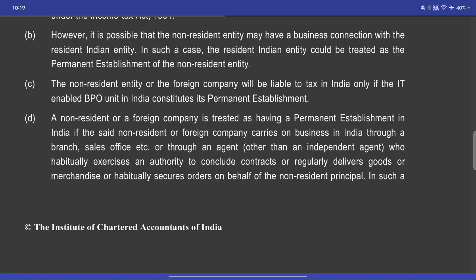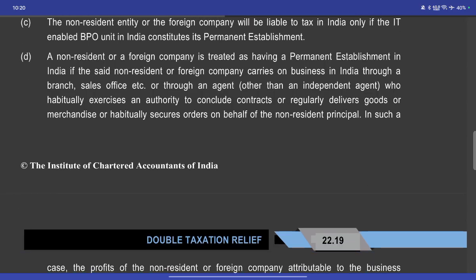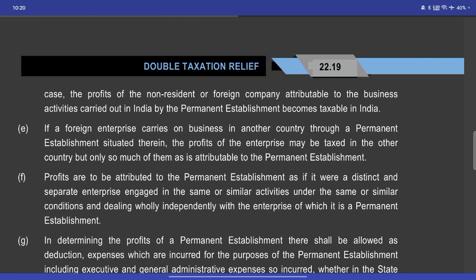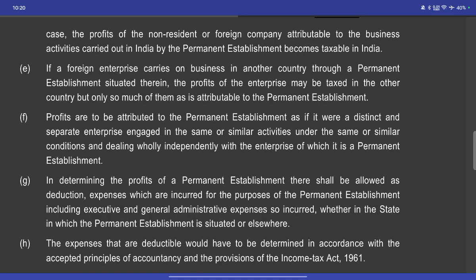A non-resident or foreign company is treated as having a permanent establishment in India if it carries on business in India through a branch, sales office, its agent, or independent agents who habitually exercise an authority to conclude contracts, or regularly deliver goods or merchandise, and habitually secure orders on behalf of the non-resident. The profits of the non-resident attributable to the business activities carried out in India by the permanent establishment are taxable in India.